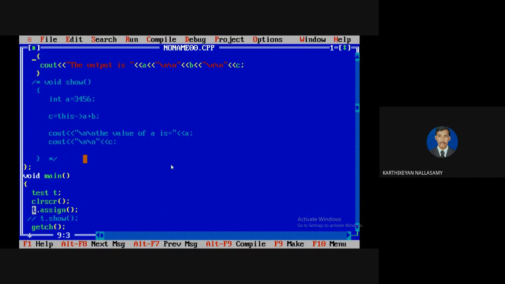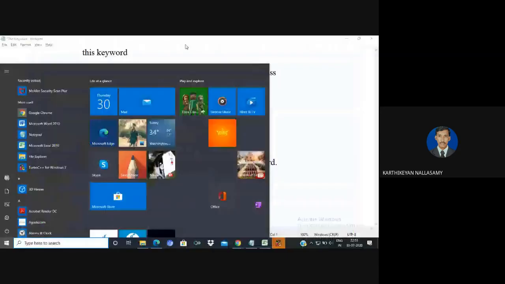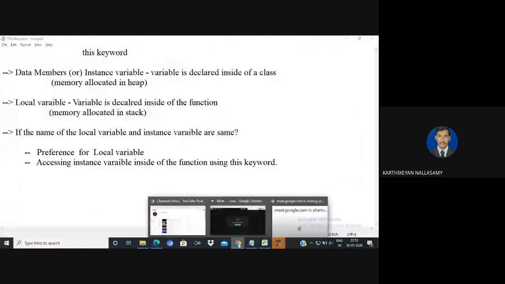That's all about the this keyword. So I hope you have a clear idea about the this keyword. Thank you.